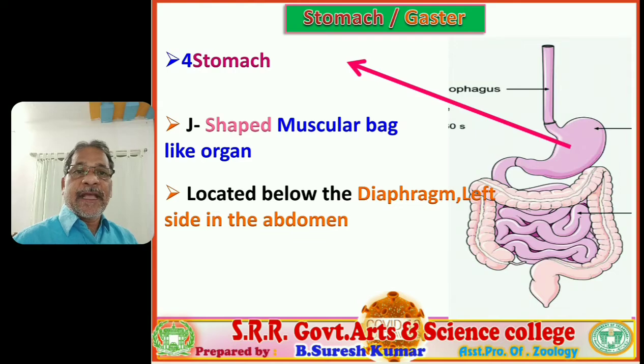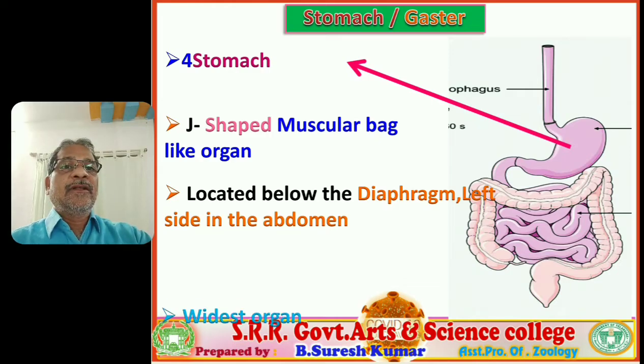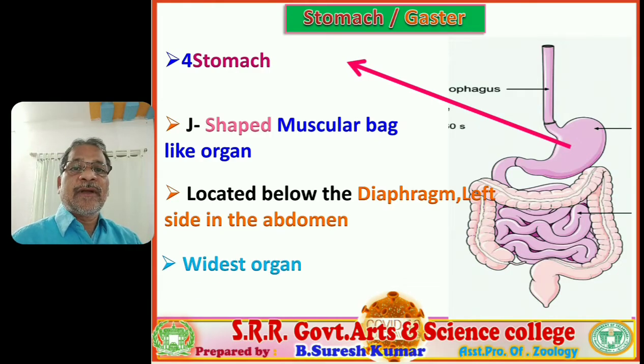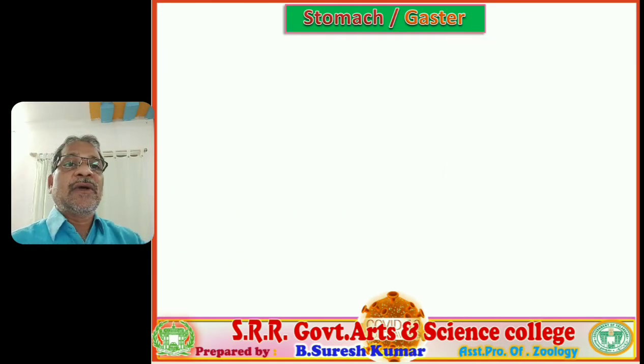So beneath the diaphragm it is seated, towards the left side in our abdominal cavity. That is the location of the stomach. It is the widest organ in our alimentary canal. Clear? No part of the alimentary canal is like the stomach; it is completely the widest organ.